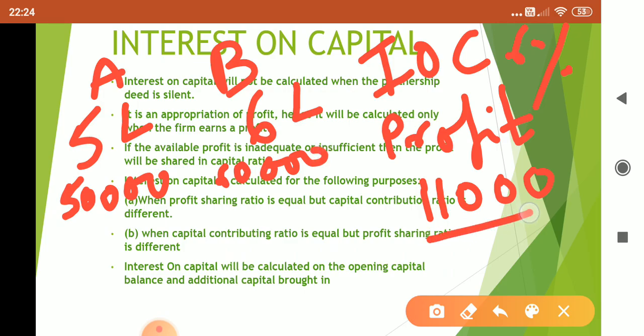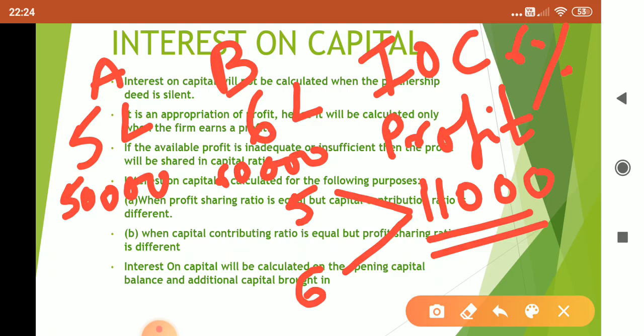But the available profit is insufficient. It is inadequate. Then we cannot give interest on capital. But it is not a situation of loss either. In that case, the available profit will be shared in the capital ratio. What is the capital ratio? 5:6. So A will get 5 by 11 and B will get 6 by 11. How did I get 11? 5 plus 6 is 11. And 5:6 is 50,000 is to 60,000.